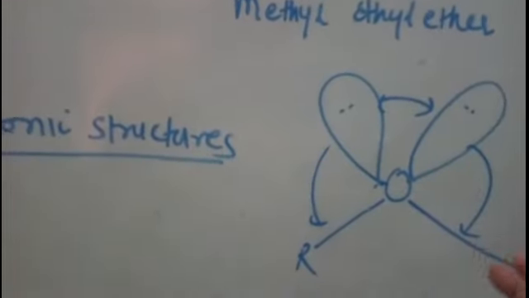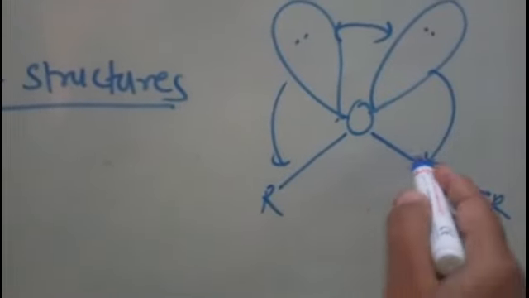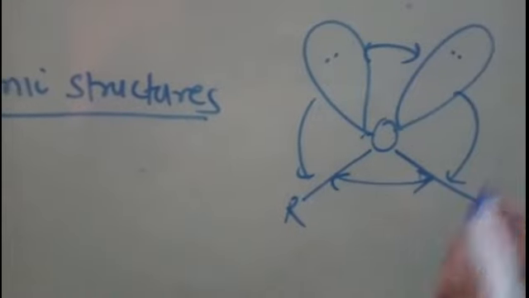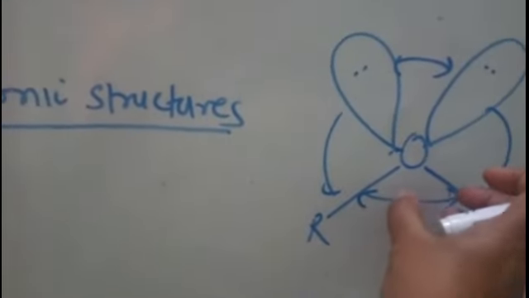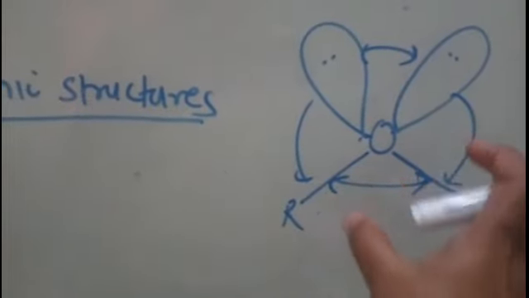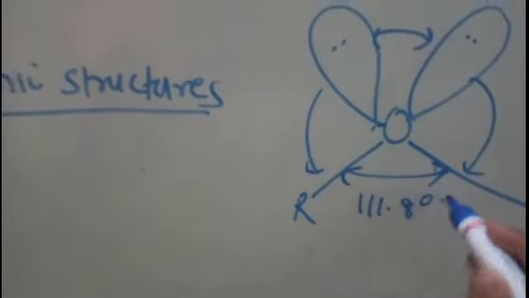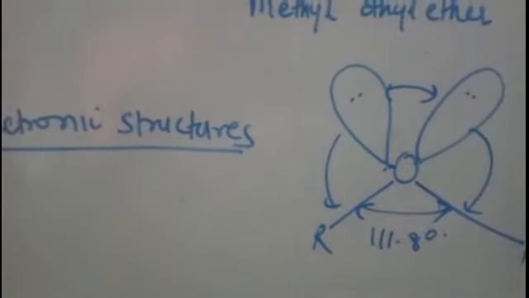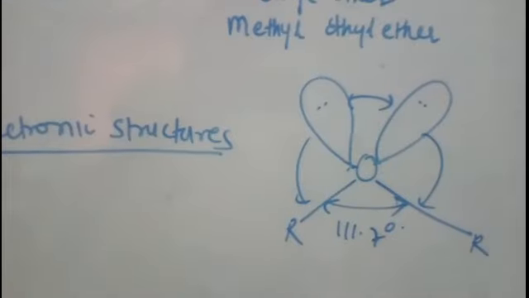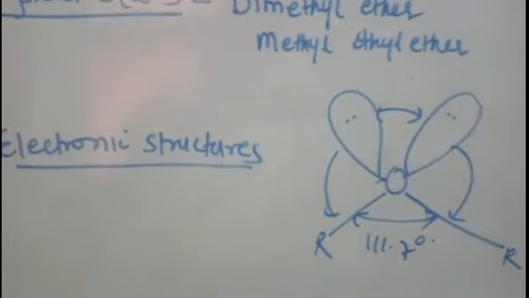But students, what happens here is that the steric hindrance between these two alkyl groups is more than the lone pair repulsion. Hence the bond angle is expanded. Instead of reducing, it is expanded a little, and it is 111.7 or 8 degrees, right? It is more than the normal tetrahedral angle. So that is about the electronic structure.